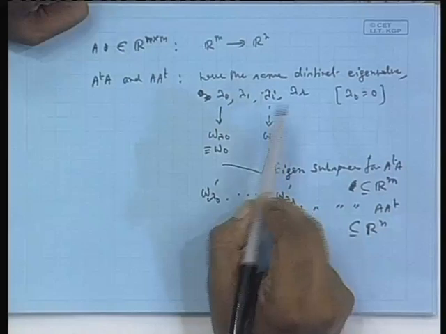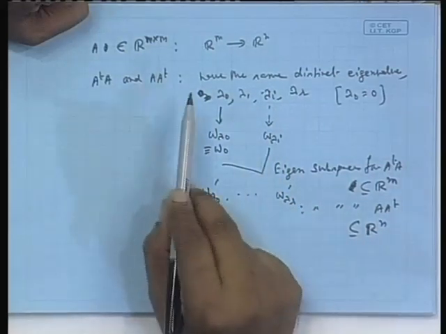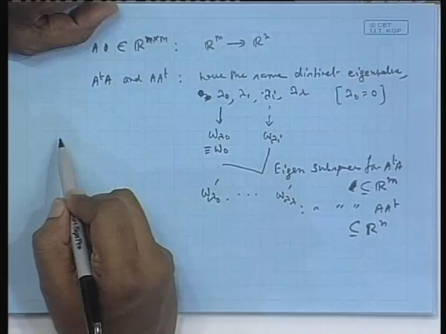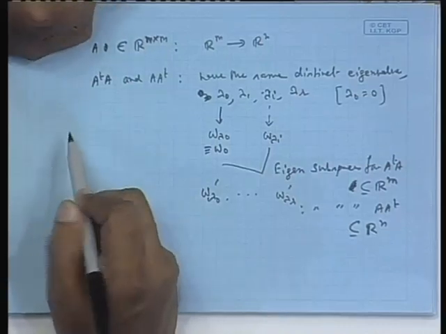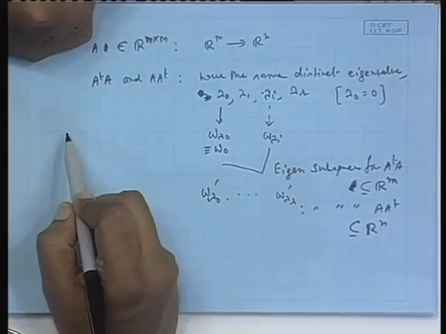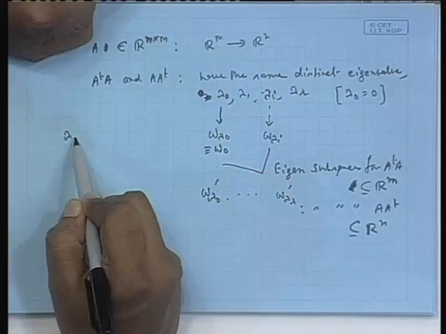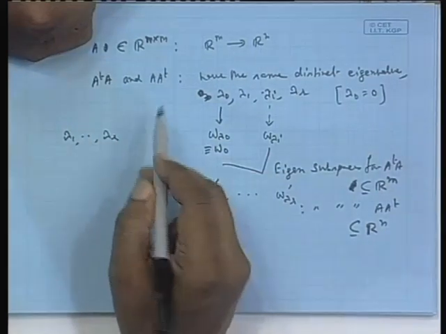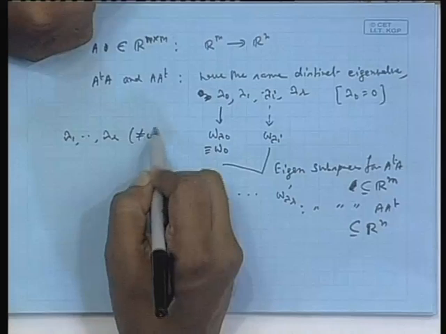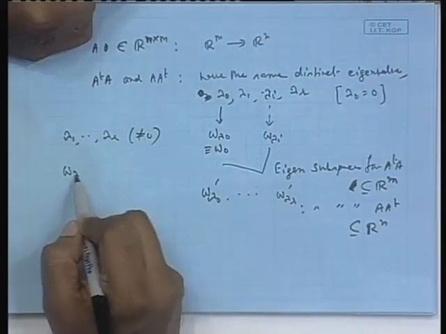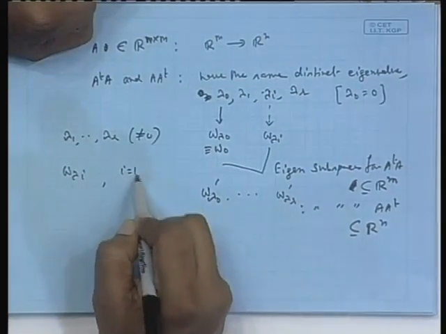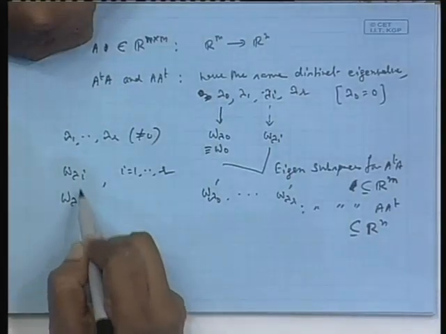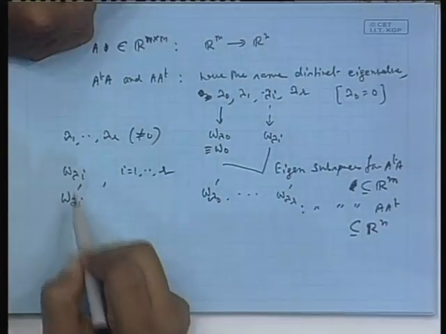The distinct eigenvalues are the same for both A transpose A and A A transpose, and not only that, we are showing that if you consider lambda 1 to lambda r, that is, non-zero eigenvalues, and consider any W lambda I, that is I equal to 1 to r, and the corresponding W lambda I prime, then both have the same dimension.